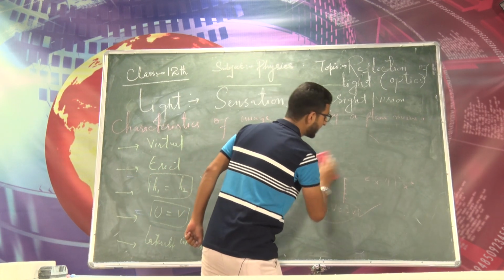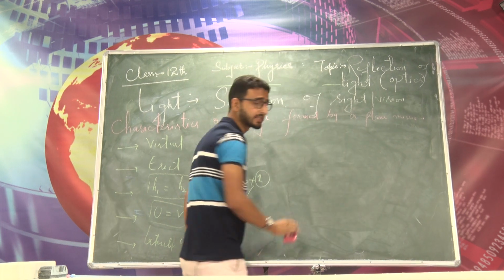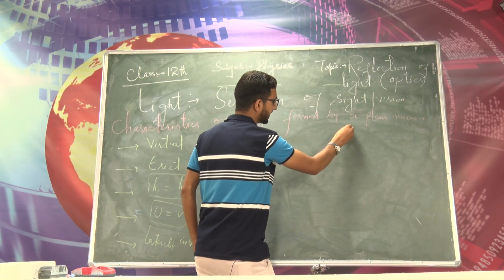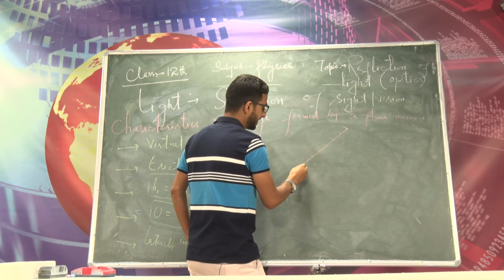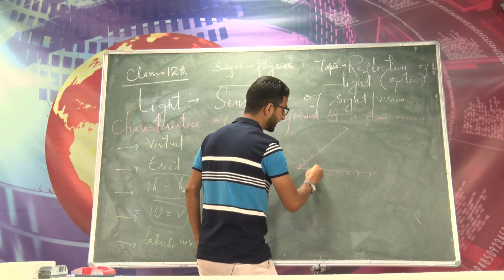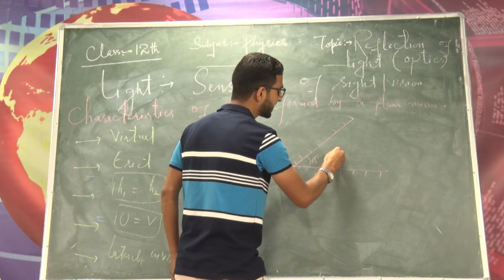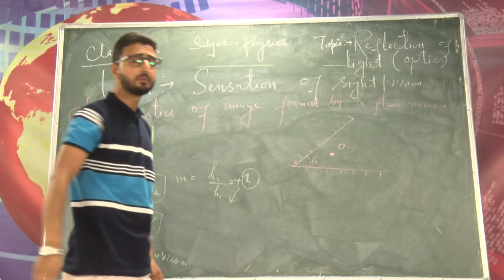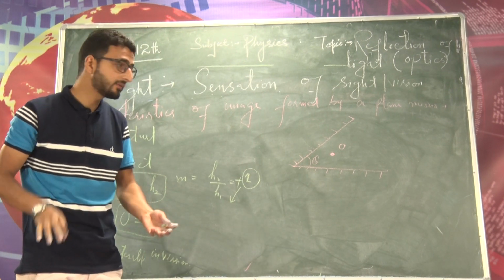Now what will happen when two plane mirrors are inclined at an angle? Suppose this is one plane mirror, बात समझ आ रही है ना? This is another plane mirror, and suppose they are inclined at an angle theta, and an object is placed in between them. Suppose this is an object O which is placed between two inclined mirrors. Now what will happen?